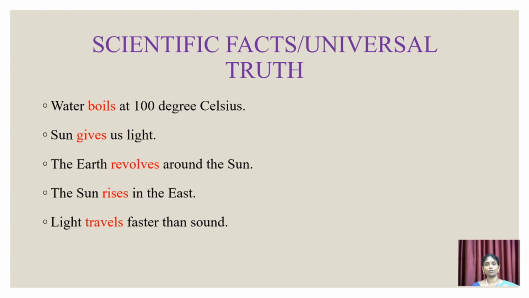Everyone who is good in science may know the fact that light travels faster than sound. So all these verbs, boils, gives, revolves, rises and travels, express scientific facts. Hence we have utilized the simple present tense to express all the meaning in it.